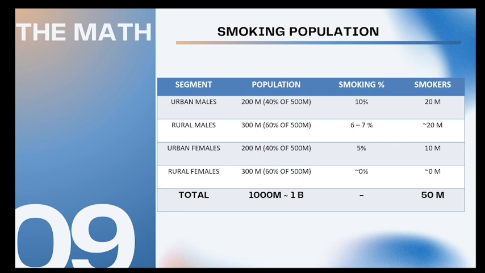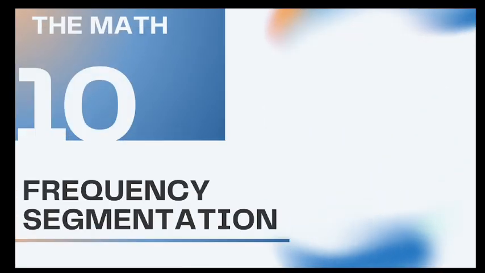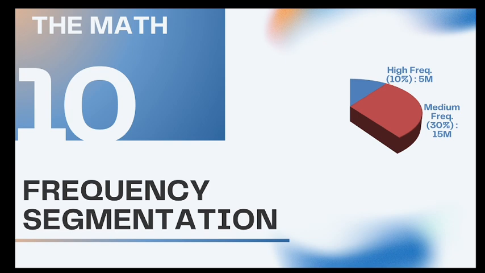Now, not all smokers consume the same amount, so let's segment by frequency. So here's where behavioral segmentation comes in. Not all smokers are created equal. For high frequency smokers, who are about 10% of the total, that is 10% of 50 million, comes out to be 5 million.